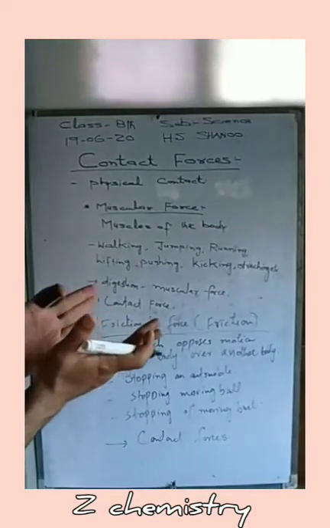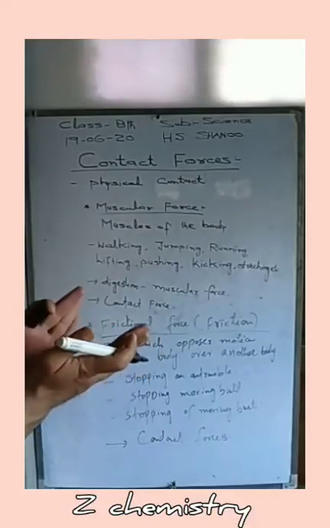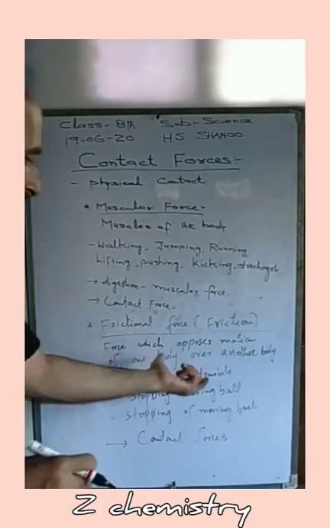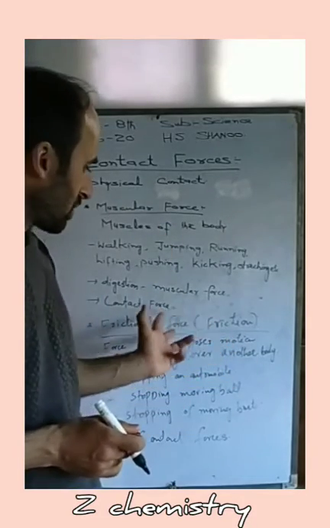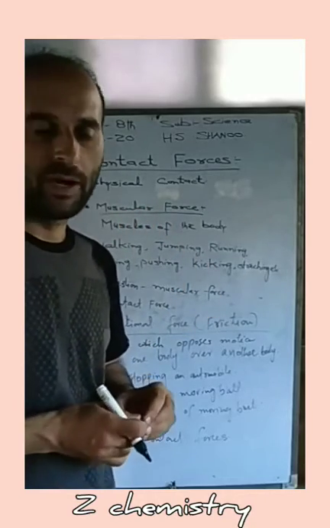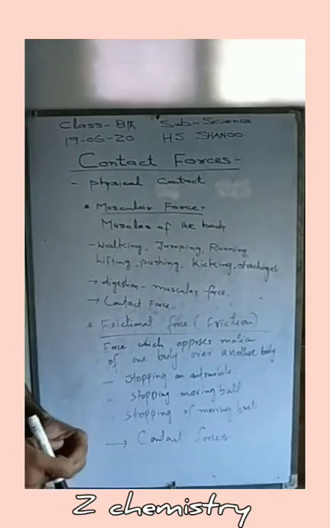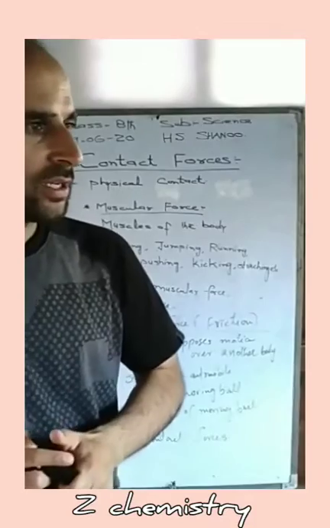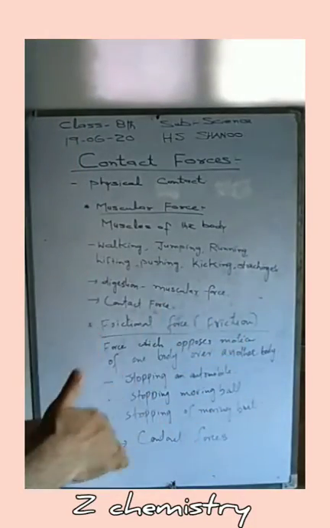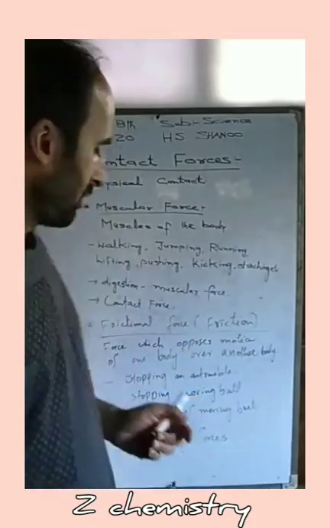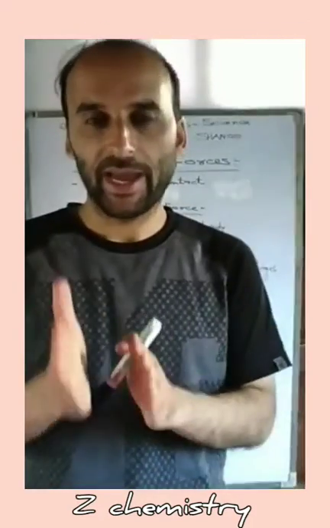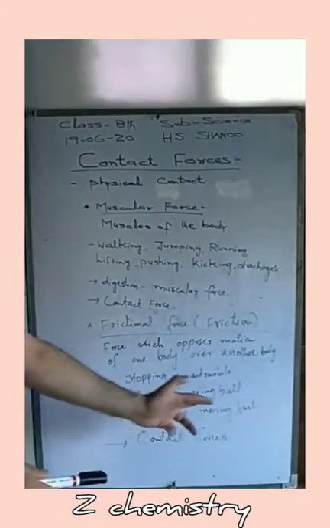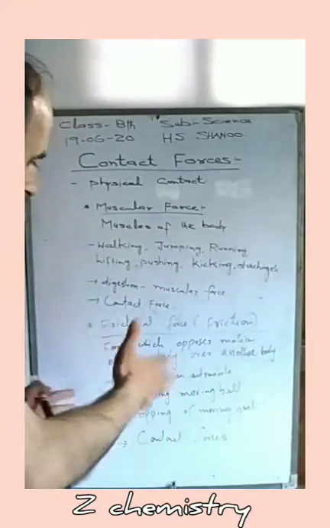Basically, the tires of this automobile come in close interaction with the ground. They exert an opposing force, due to which the force of friction comes into existence and the automobile stops. Then during a cricket match, when the ball goes towards the boundary line or comes towards us, we dive and stop it with our hand. There is contact between the hand and the ball, and the force of friction comes into play, and the ball stops.